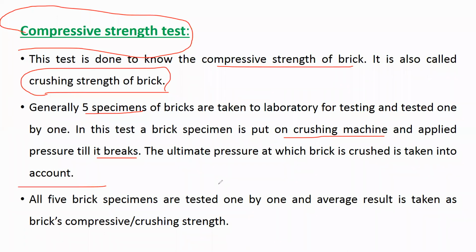So we have to take 5 specimens from one brick company. Just by taking one brick and doing the test, you cannot say that all the bricks have the same crushing strength. You should take at least 5 specimens, do the test for all of them, and see the compressive strength of each brick.